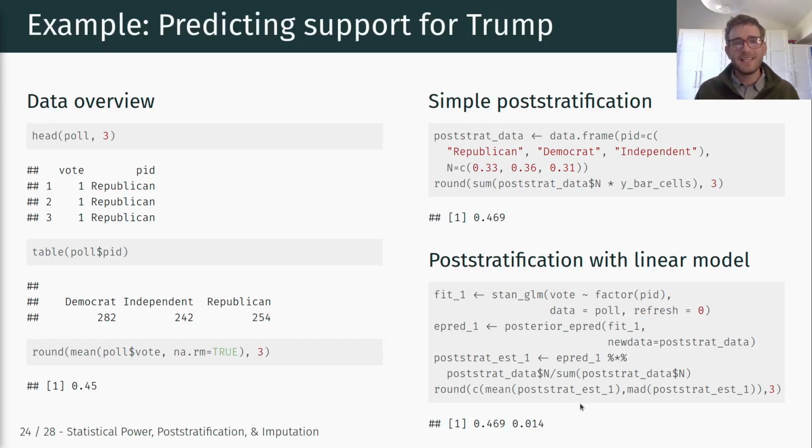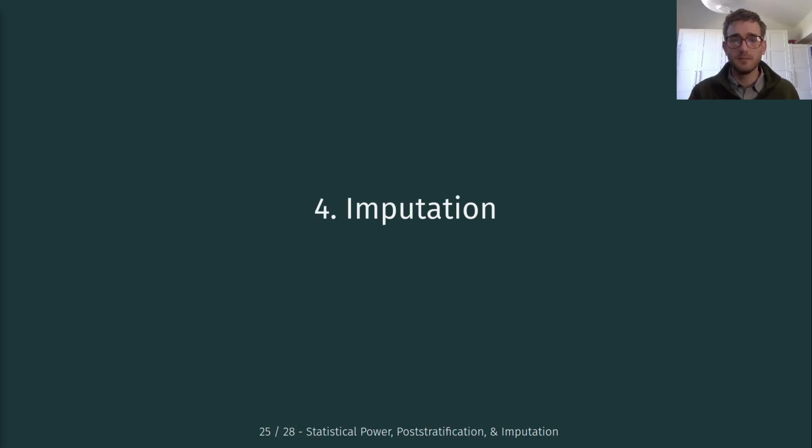Again, on Canvas, I included a couple of additional readings that do exactly that, that use multi-level regression to, for example, predict attitudes for smaller geographic areas in the United States. So if you're interested in either applying that or learning more about that, make sure to check out those additional readings. But for our brief overview, basically just getting an idea of the underlying approach is sufficient. So I'll leave it at that. In the next video, I'm going to talk about multiple imputation.